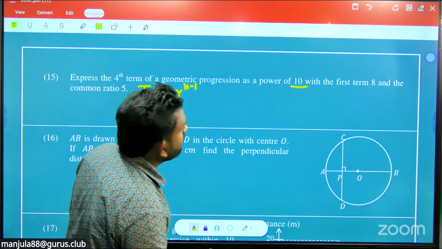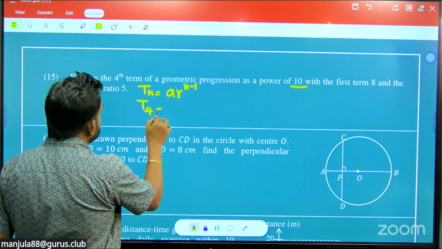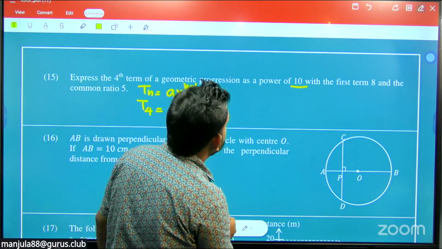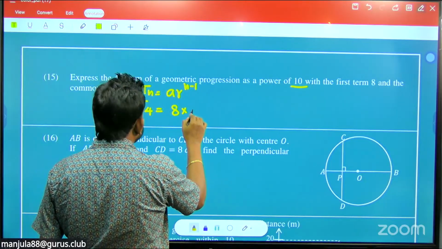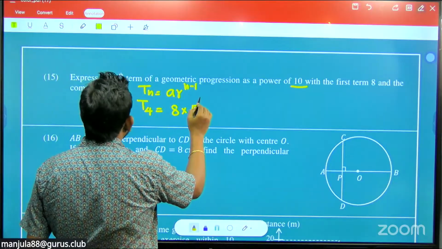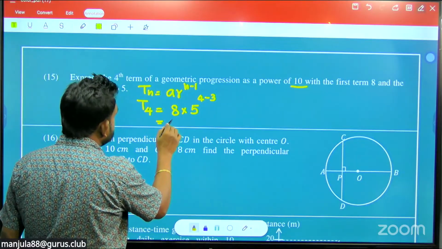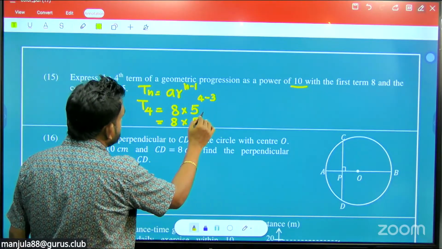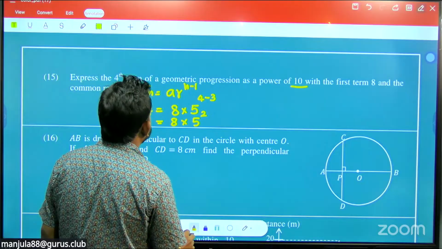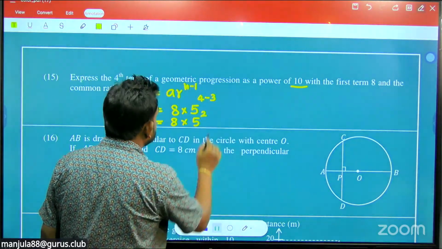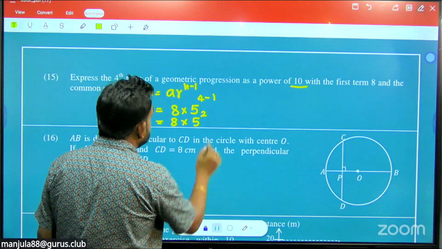They are asking for a power of 10 with the first term 8 and the fourth term. So T4 equals a r to the n minus 1. First term is what? First term 8 and the common ratio 5. And the fourth term they are asking, so 4 minus 1. Sorry, 4 minus 1. So 4 minus 1 is what? That is 3.